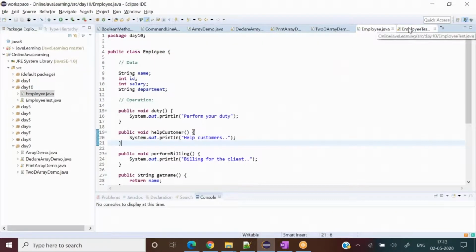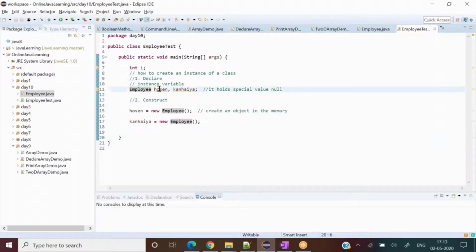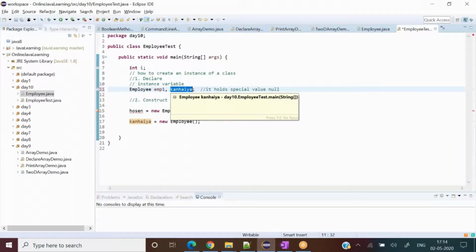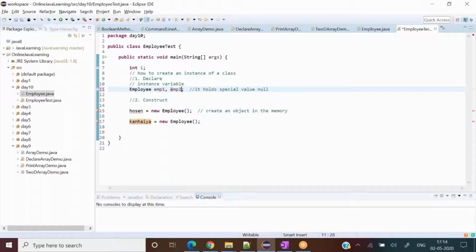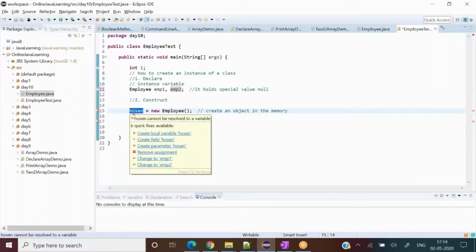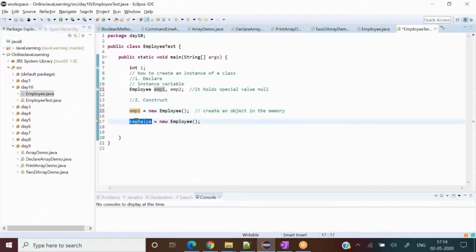Okay, so I come to this test program, and rather than writing Hossein and Kanaya, it would be better to write employee 1 and 2, right? Because Hossein and Kanaya give me an impression of a name. This is a variable of Employee, so it's better to write employee 1 and 2. Now, for now, I just comment it out. If I write, what should be the value, so employee 1